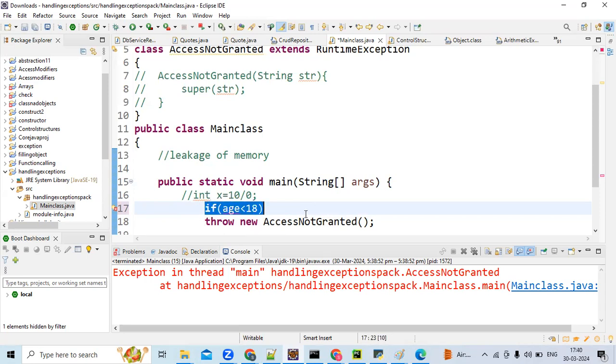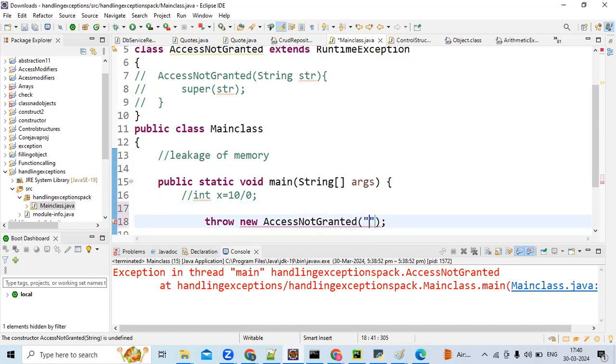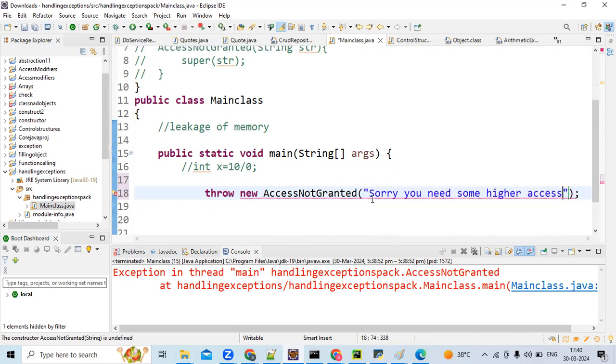Now, what if you pass a string parameter inside this constructor?